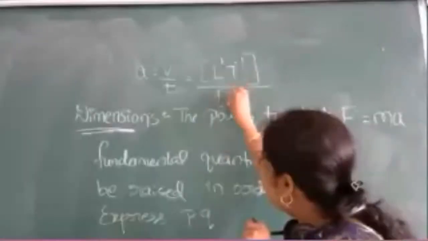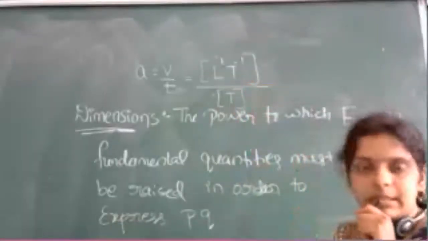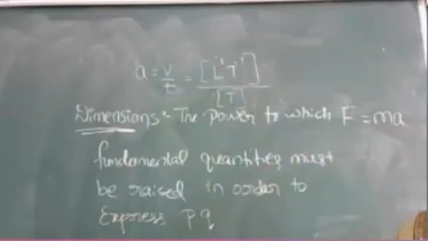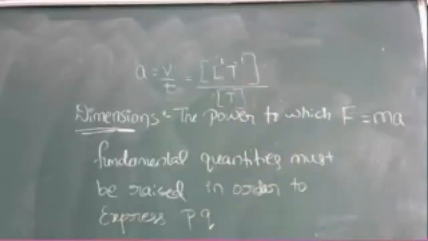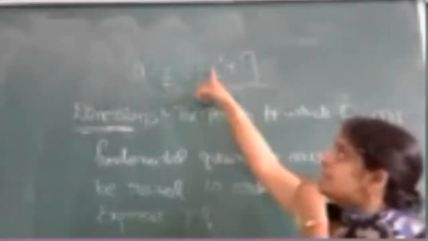Velocity is written as L raised to 1 T raised to minus 1, divided by time. Time I am writing as it is.